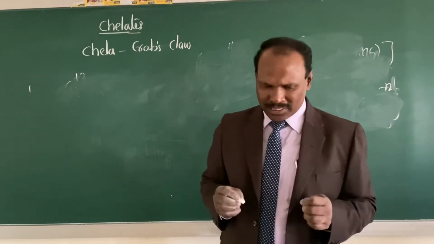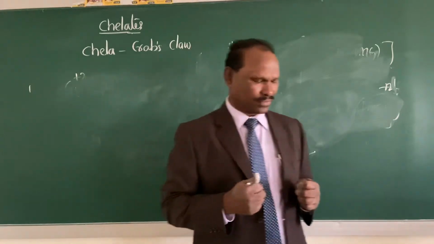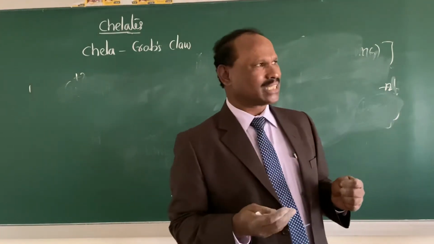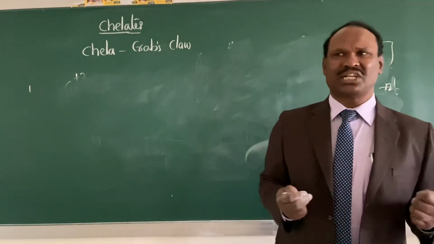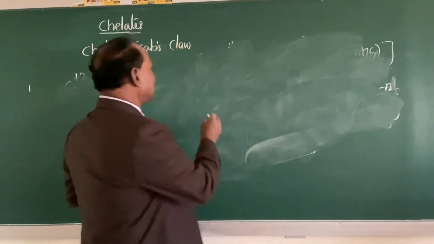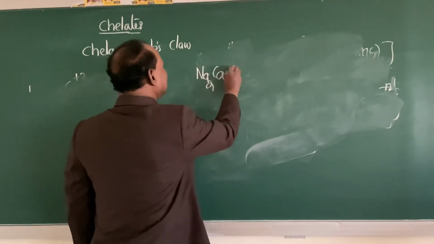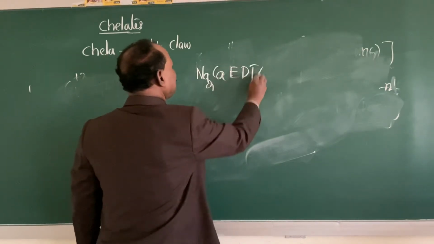But the problem is, EDTA has an effect on bones and teeth. That means it has a decalcification effect. Therefore, EDTA is used in the form of a salt, sodium calcium EDTA.